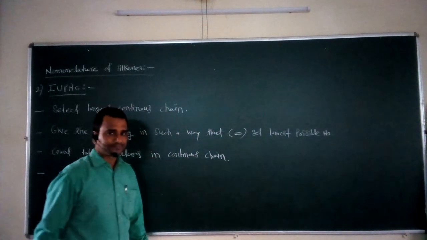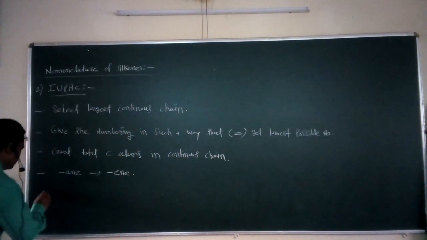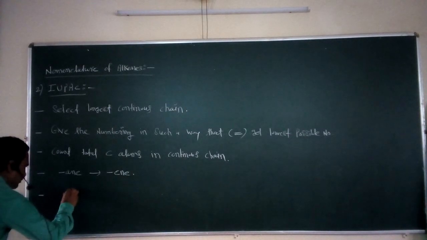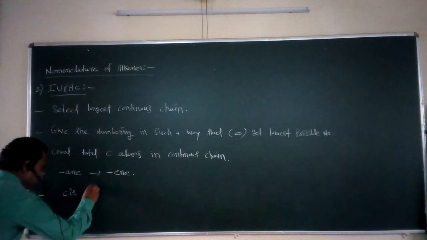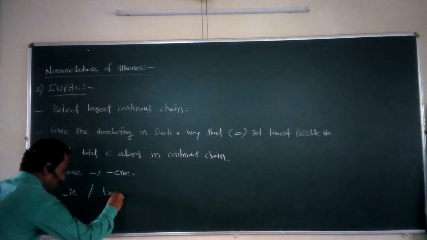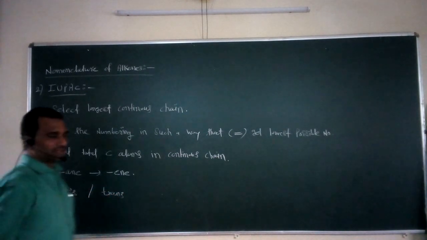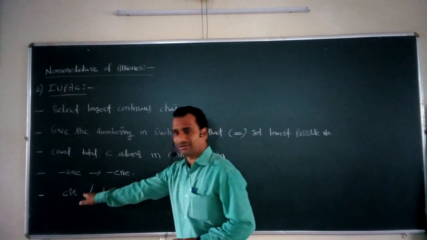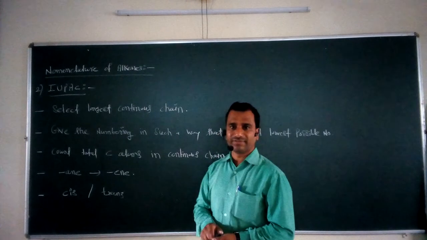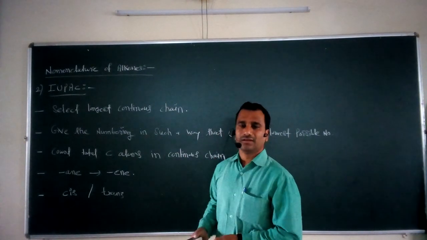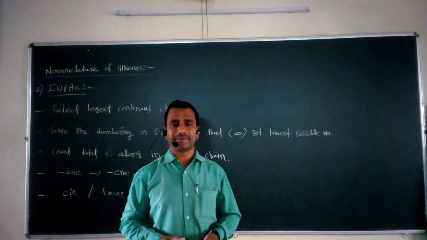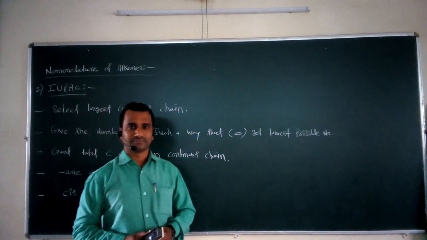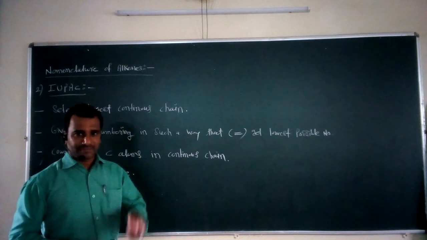Next, if geometrical isomerism is possible, then assign cis or trans. If geometrical isomerism is possible, then use the prefix either cis or trans. So these are the very simple and important steps for assigning the name for a particular molecule according to the IUPAC nomenclature system.